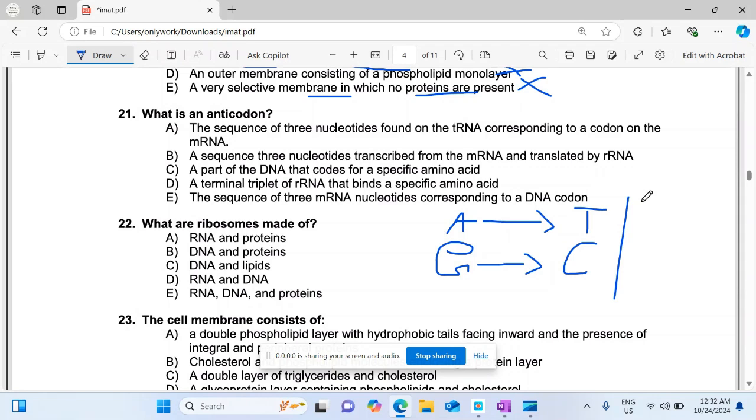in RNA molecule, adenine combines with uracil instead of thymine in RNA only. This is an important point. In RNA, adenine is attached with uracil. Now you have to remember some points. Guanine and cytosine form 3 hydrogen bonds, while adenine and thymine form 2 hydrogen bonds, and similarly adenine and uracil form 2 hydrogen bonds.